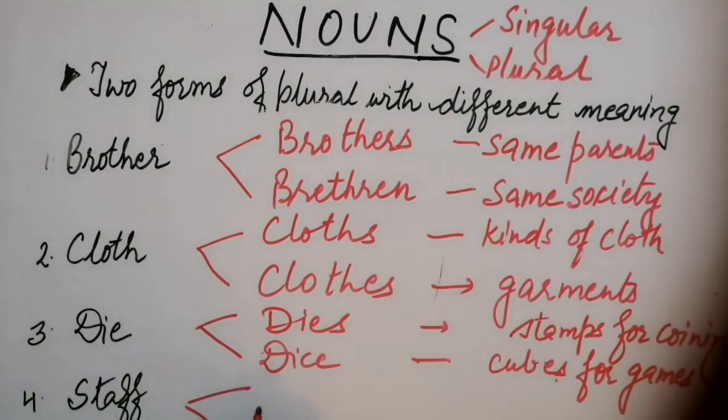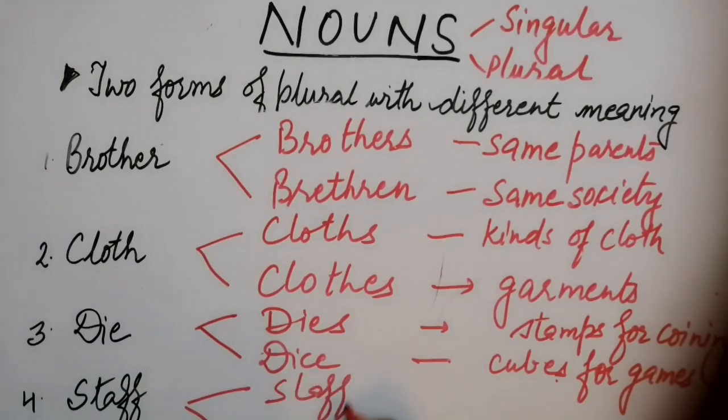Now staff. We all know that staff refers to a group of people working together as officers, a body of officers. So staffs, we can make its plural in this form, referring to different bodies of officers.